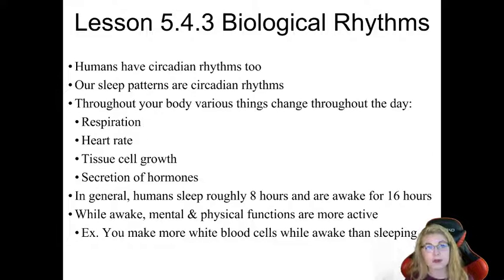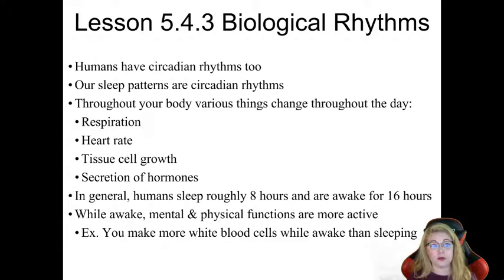Our sleep patterns are circadian rhythms, and throughout your body, various things change throughout the day as a result of these circadian rhythms. So things like your respiration or your breathing rate are affected by your circadian rhythms. Your heart rate changes throughout the day based off your circadian rhythms. Tissue cell growth, how your tissues multiply, replace themselves, heal, all of those things are affected by your circadian rhythm. And as we just wrapped up talking about the endocrine system, the secretion of hormones in your body are affected greatly by your circadian rhythms.